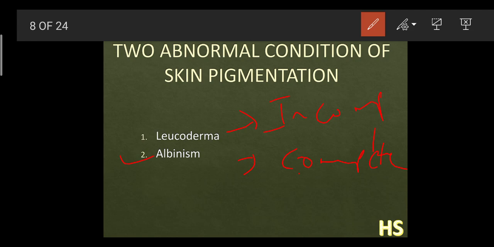You have seen this kind of person as well. In leukoderma they have white skin in patches, but in albinism they are completely white. Why? Because they have lost their full pigmentation. The pigment melanin is absent in their body, so that is why their body color is white.